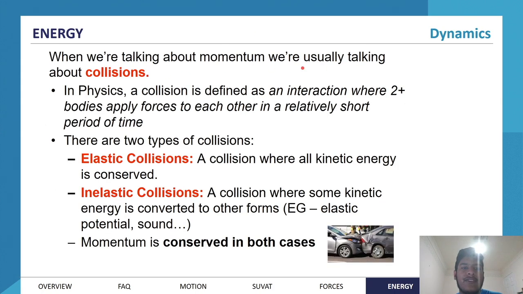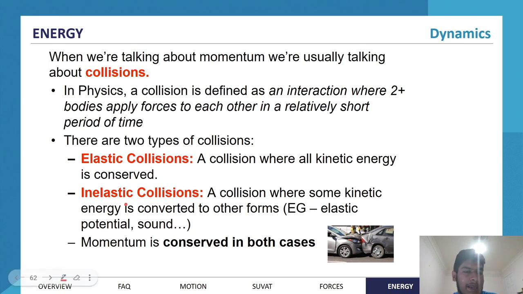Yep, so collisions. In physics, a collision is defined as an interaction where two or more bodies apply forces to each other in a relatively short period of time. So there are two types of collisions. There are elastic collisions, a collision where all kinetic energy is conserved. So that's, for example, a very bouncy rubber ball on a hard surface. That is an elastic collision, or very close to being an elastic collision. In reality, no collision is perfectly elastic because you have kinetic energy lost to other forms, like heat or sound or sometimes light. But a rubber ball on a hard surface is very close to an elastic collision.